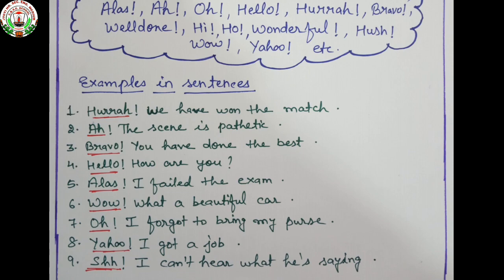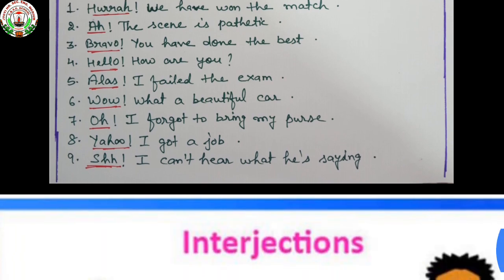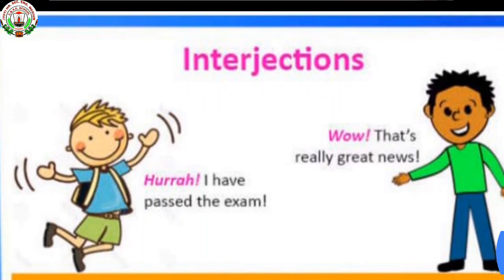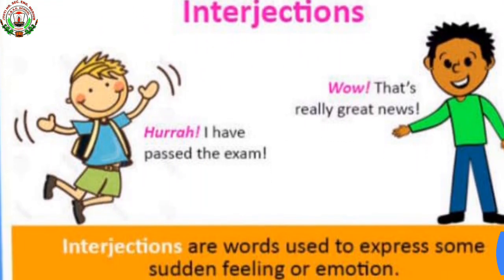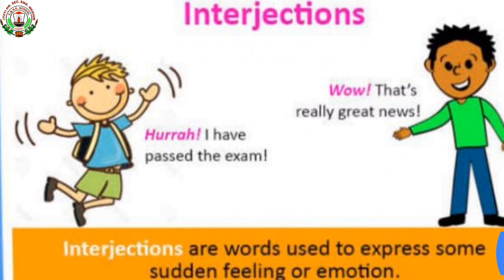So, interjection is a part of speech in the English language, and interjection is a word that expresses a strong emotion. So, interjections are words used to express some sudden feeling or emotion.